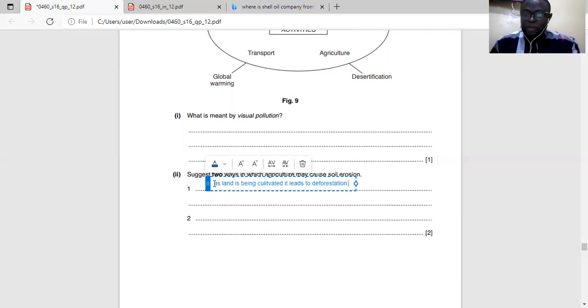For you to farm in a place, you need to clear all the forest. And those vegetations you have cleared help the soil to be firm; they use their roots to hold the soil together.